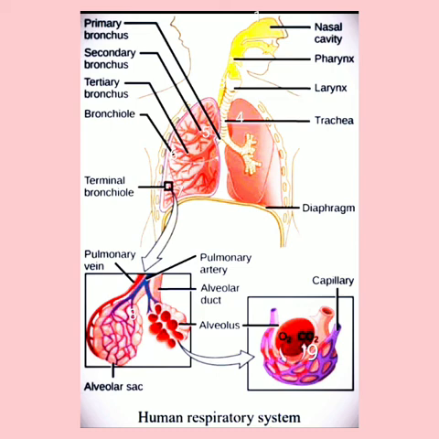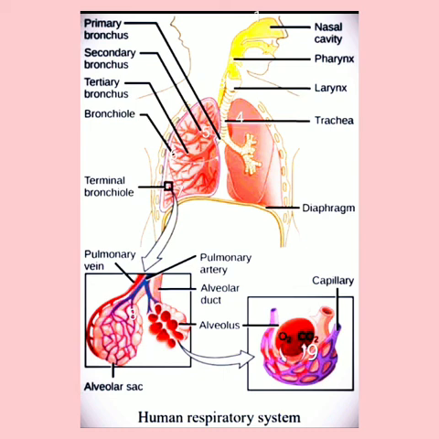Bronchioles have no cartilage. Each bronchiole has a duct on its tip, and on the tip of each bronchiole there is a cluster of grape-like structures, and each pouch of that grape-like structure is called an alveolus. The plural of alveolus is alveoli.